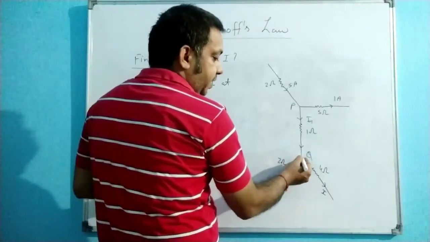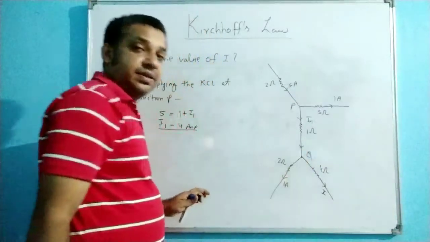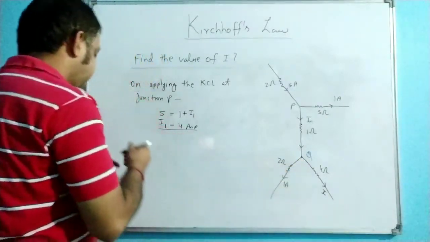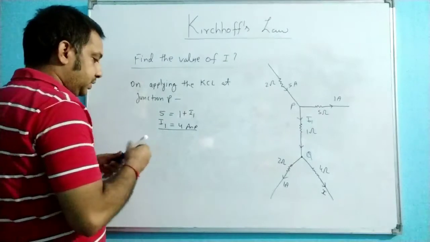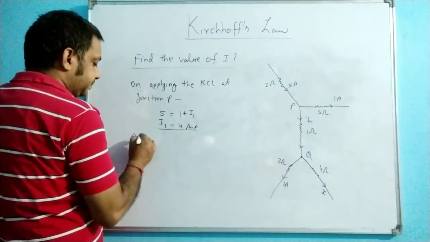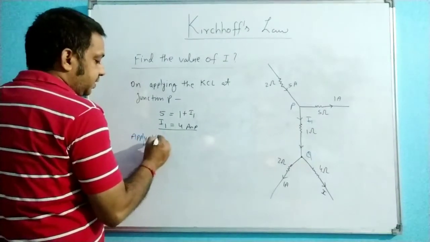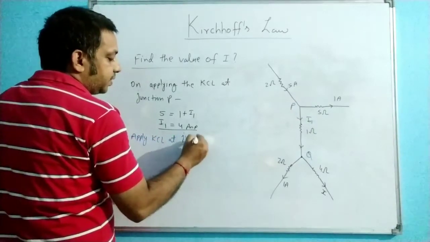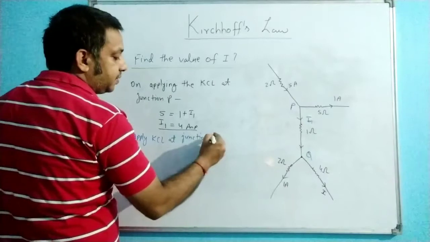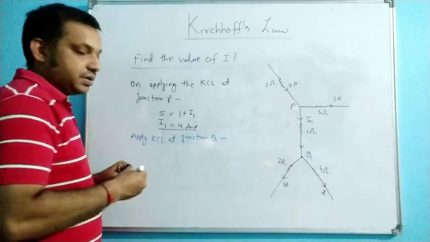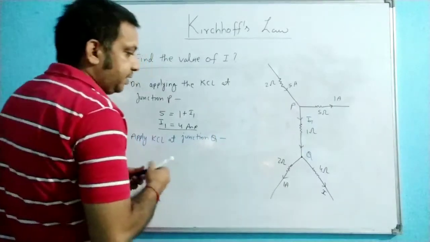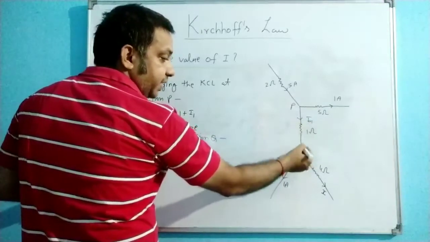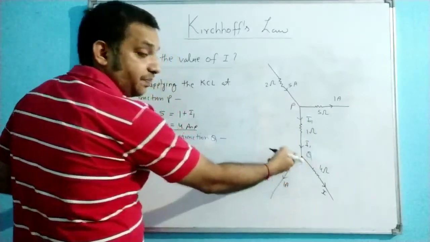Now here, again we have to apply the KCL at the junction Q. So on applying KCL at junction Q, incoming, you can see this I1 is towards the junction.